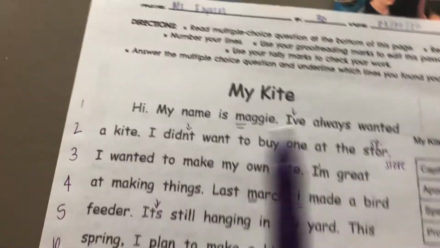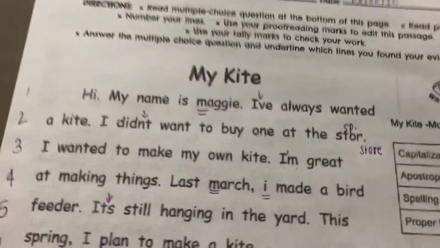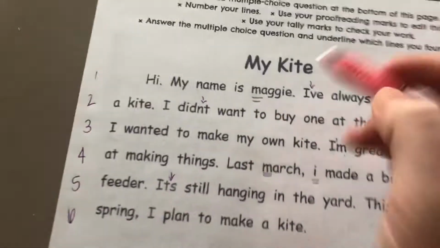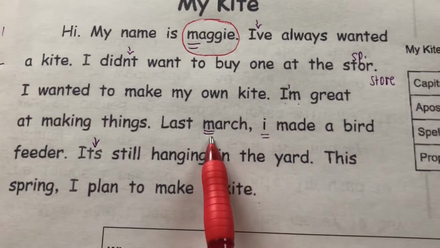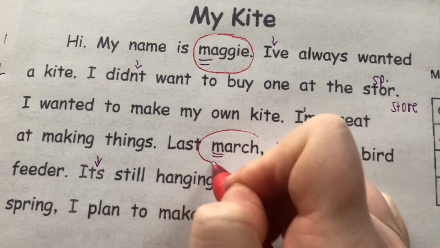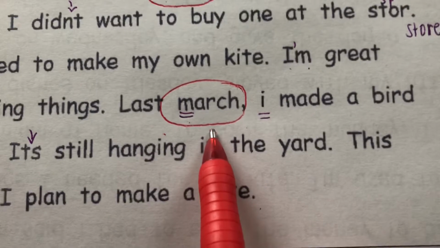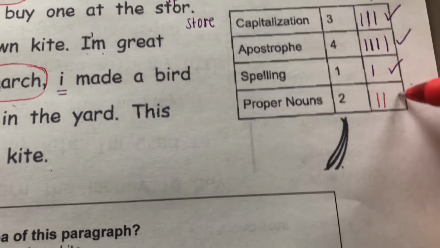All righty, so I'm actually gonna use a different color for this. I'll use a red pen. So we knew that we had at least a name in line 1, so I can circle that. So Maggie is a proper noun. Give that a little tally mark. And then also when we were talking about March, March is a proper noun as well. Now if I said last month, it wouldn't be, but since it's a specific month and it's capitalized, it's going to be a proper noun. So I'm going to add another tally over here.